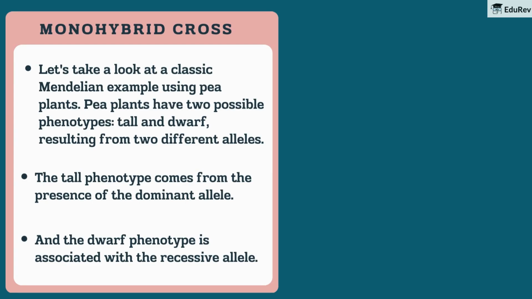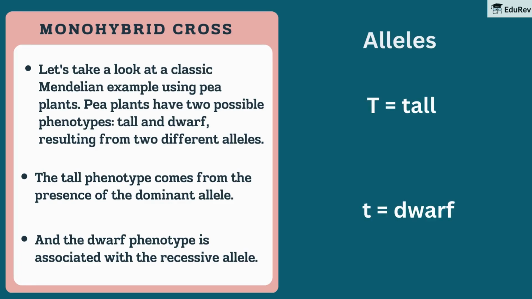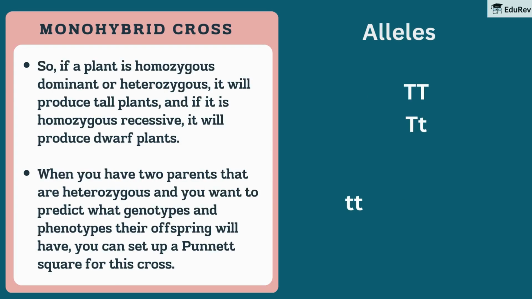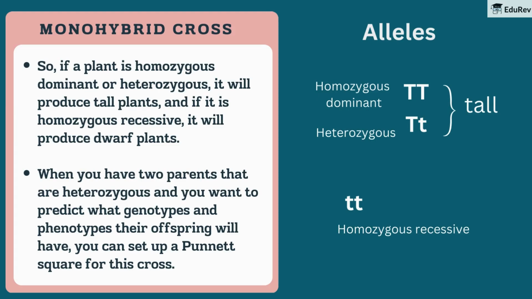Pea plants have two possible phenotypes, tall and dwarf, resulting from two different alleles. The tall phenotype comes from the presence of the dominant allele, and the dwarf phenotype is associated with the recessive allele. So, if a plant is homozygous dominant or heterozygous, it will produce tall plants, and if it is homozygous recessive, it will produce dwarf plants. When you have two parents that are heterozygous and you want to predict what genotypes and phenotypes their offspring will have, you can set up a Punnett square for this cross.